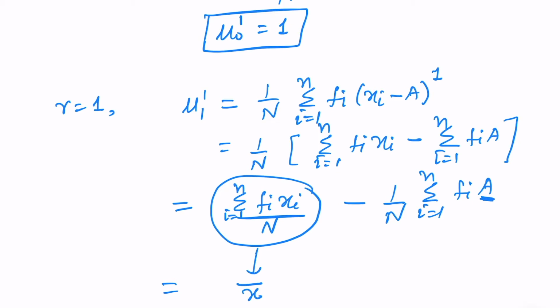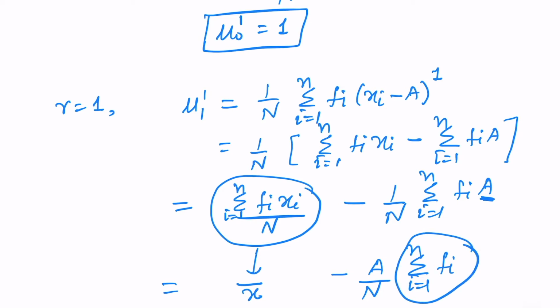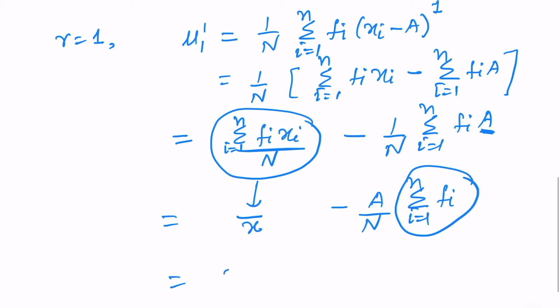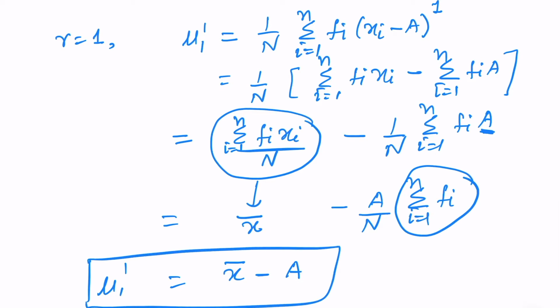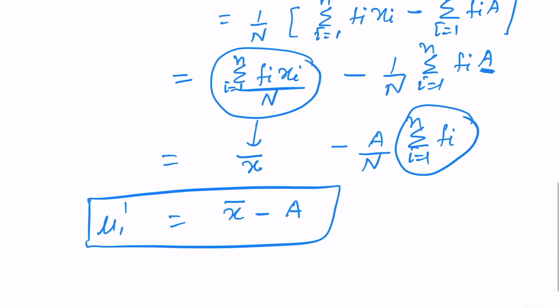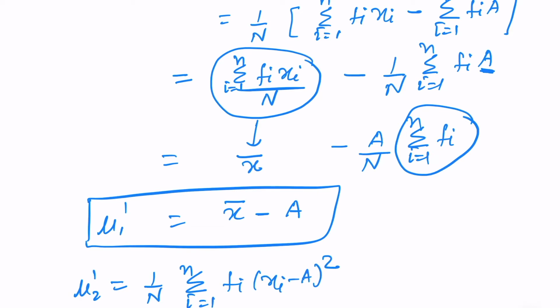This A is a constant, we can take this as A over N sigma i running from 1 to n fi. What is this? This is nothing but capital N. So this is equal to x bar minus A, and we have a few formulas based on this also. So remember this thing, that first moment about any arbitrary point is mean minus that arbitrary point. Similarly, we can find mu 2 dash, which is equal to 1 over N sigma i running from 1 to n fi (xi minus A) squared, and so on.